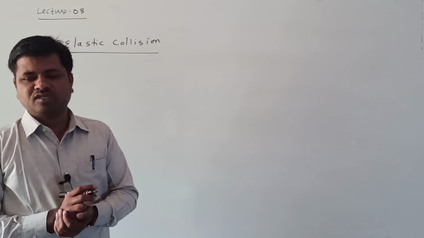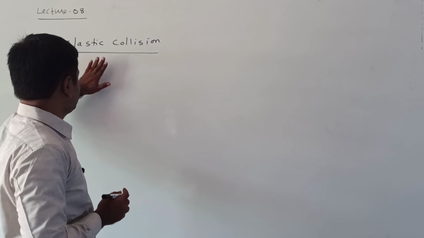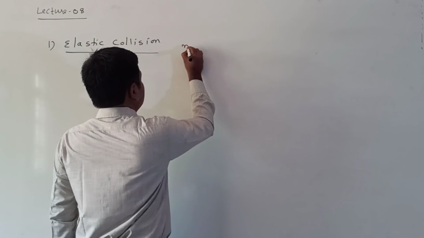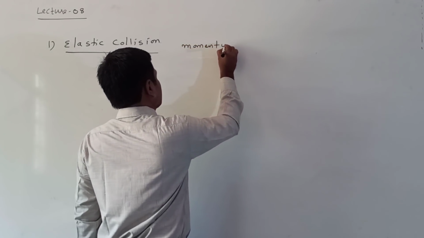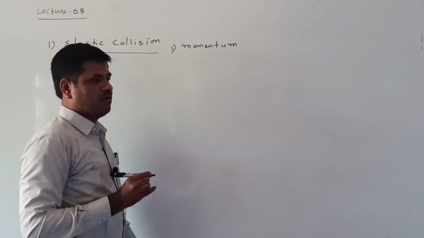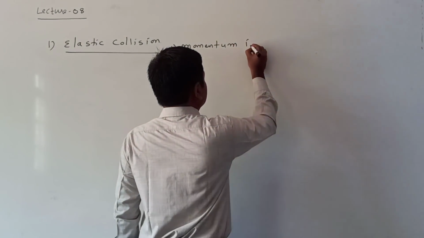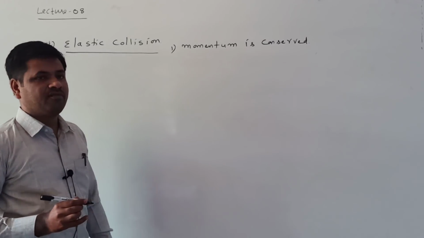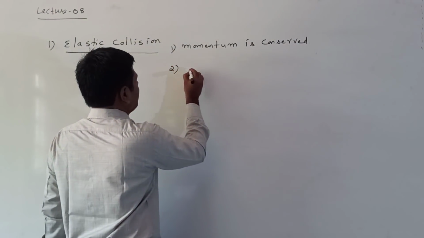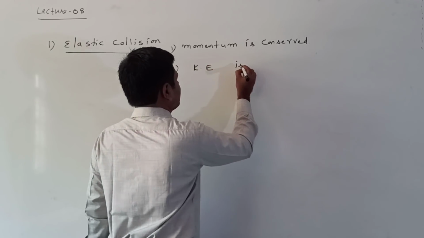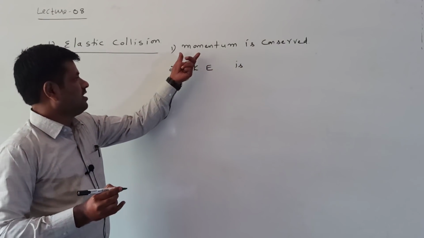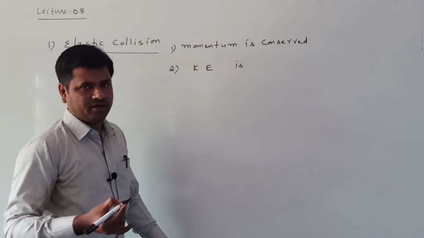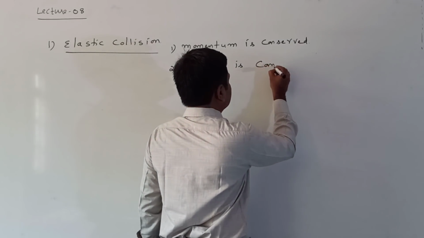What is meant by an elastic collision? An elastic collision means the collision in which momentum is conserved. Momentum means linear momentum.